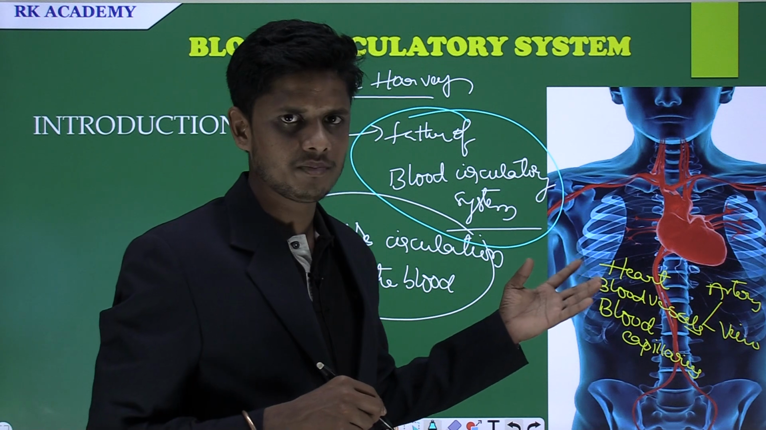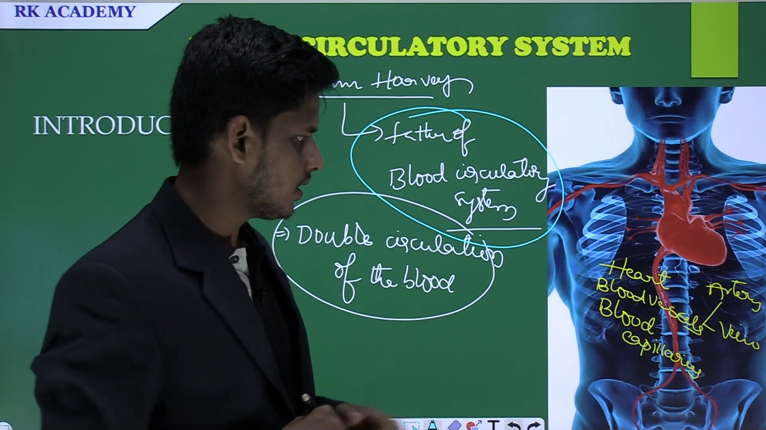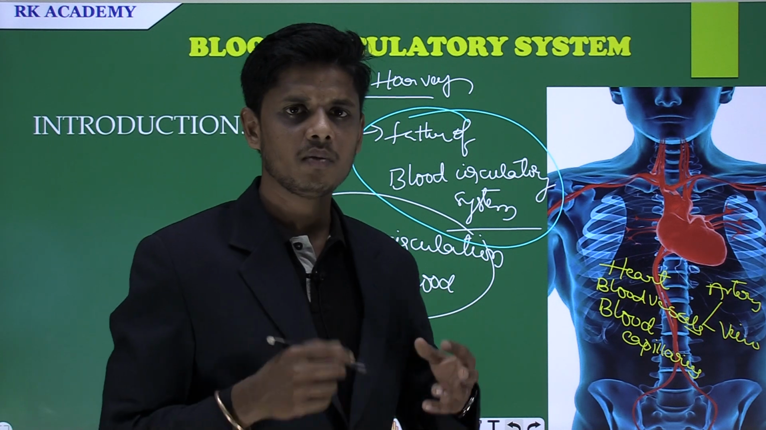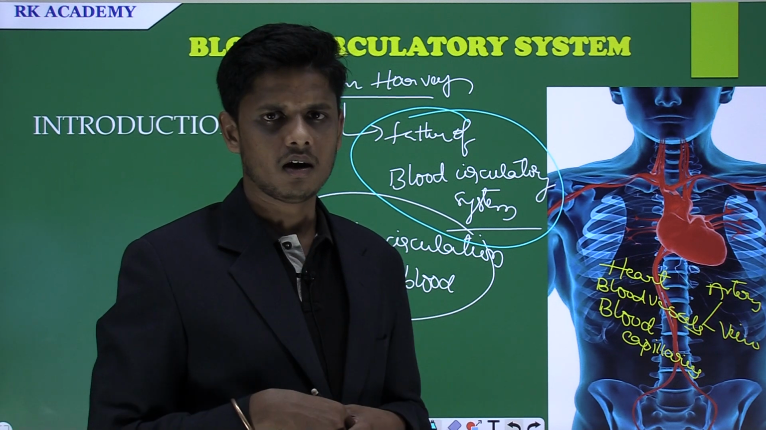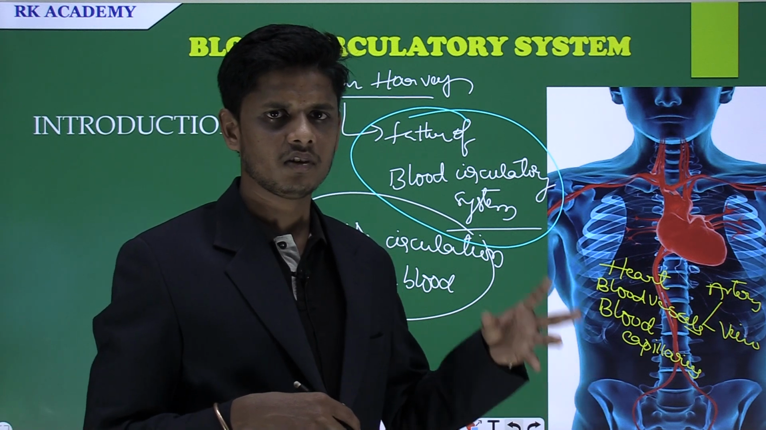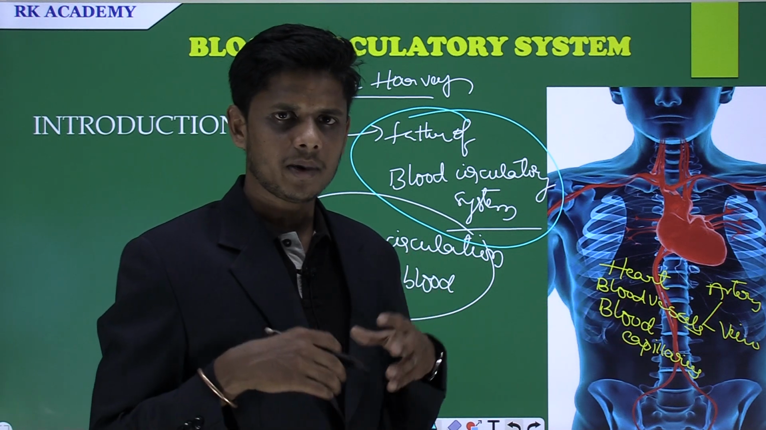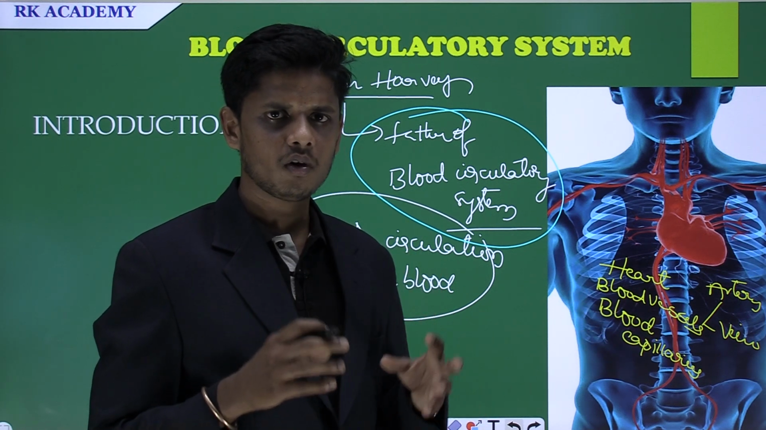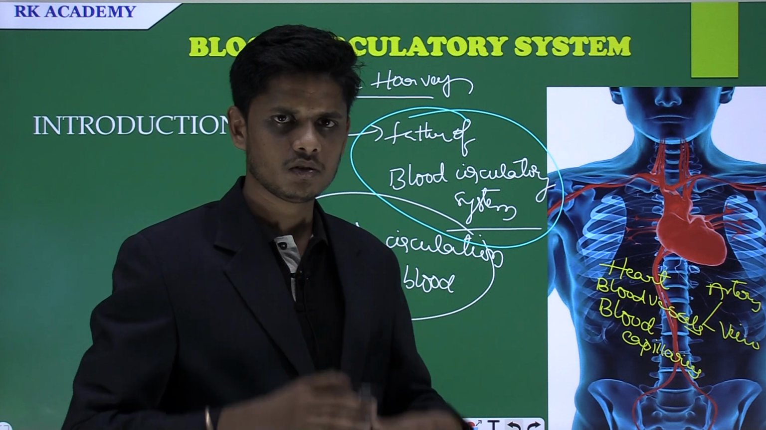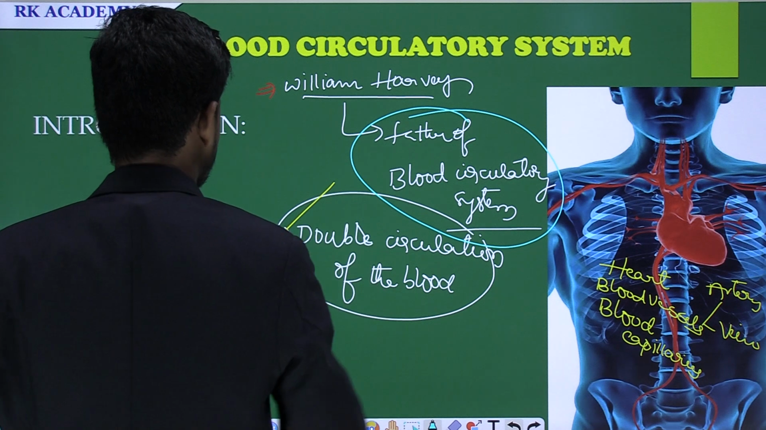One of them carries pure or oxygenated blood from the heart to the different parts of the body, that is the artery. The other one, the vein, carries impure blood from the different parts of the body to the heart, which in turn carries it towards the lungs for purification. After purification it gets back into the heart, and the heart supplies the purified blood to the different parts of the body. Hence he discovered the double circulation.